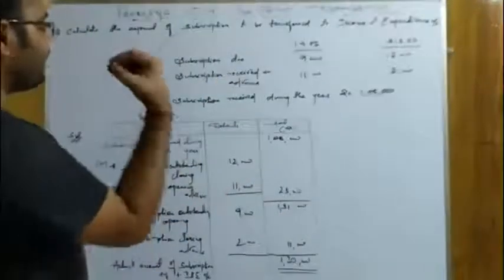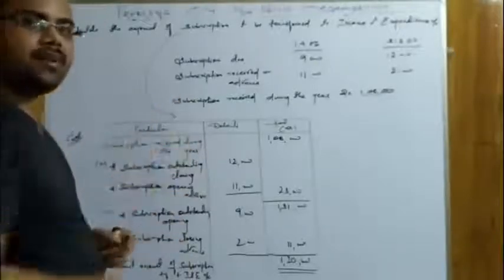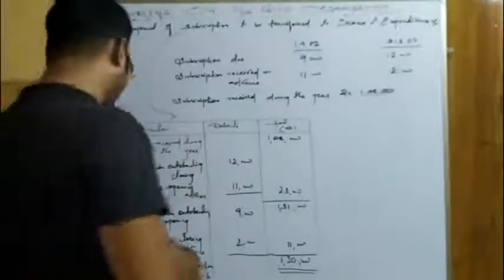Okay. So I am taking the same example. I will just make a small edit, and I will take the example as the expenses. Okay. Watch carefully.